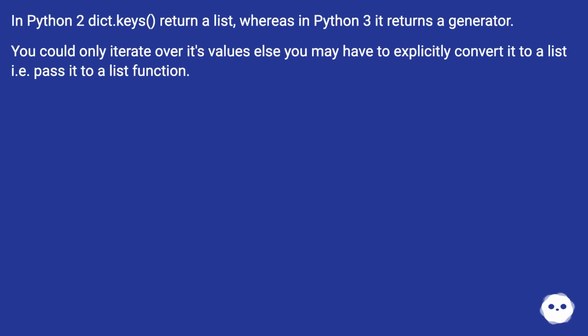In Python 2, dict.keys() returns a list, whereas in Python 3 it returns a generator. You can only iterate over its values, else you may have to explicitly convert it to a list, i.e. pass it to the list() function.